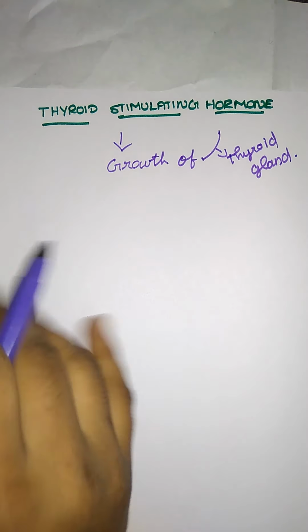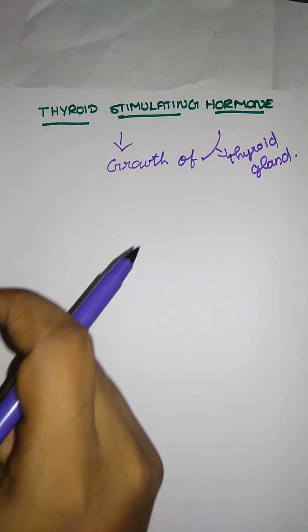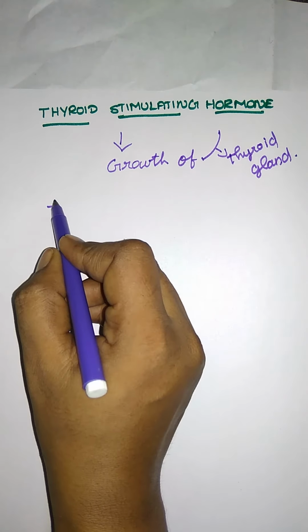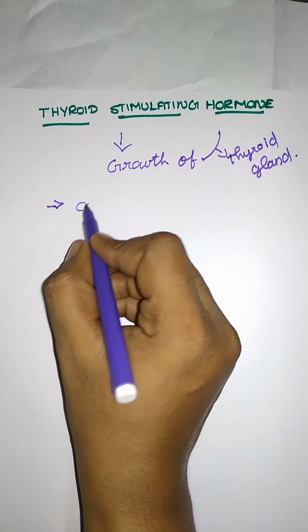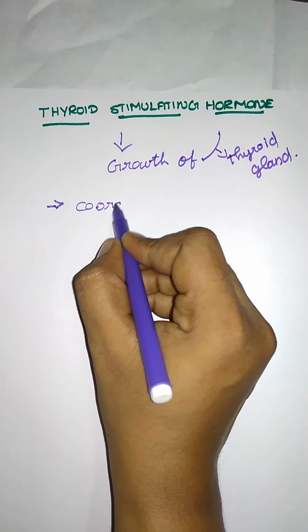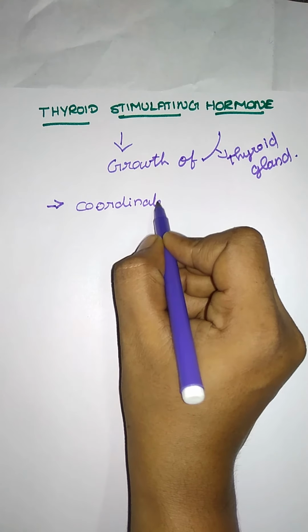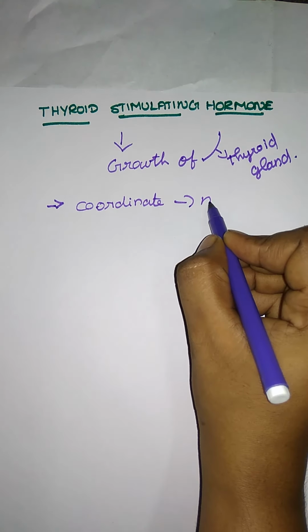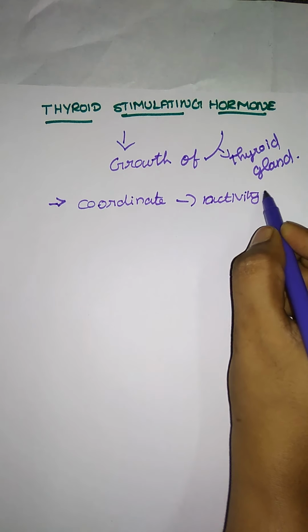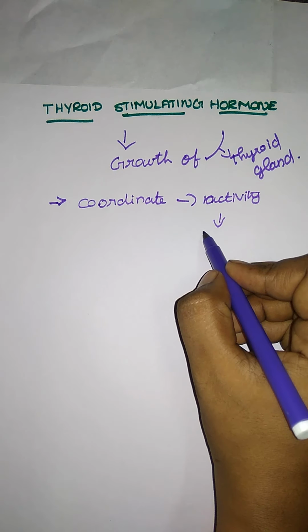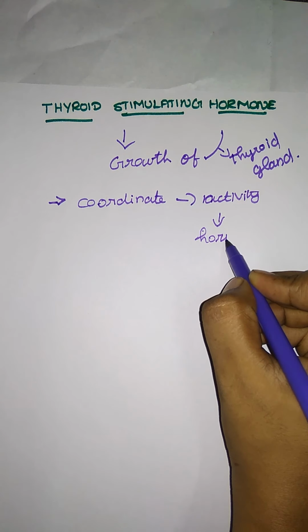Here it coordinates the activity of hormone secretion. The thyroid stimulating hormone from the pituitary coordinates the activity of hormone secretions. What hormones are secreted in the thyroid?